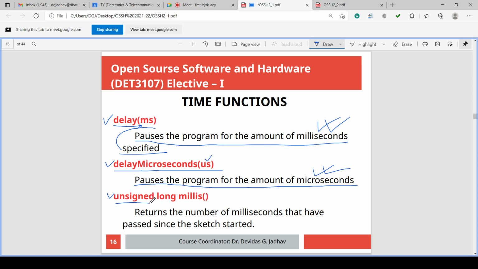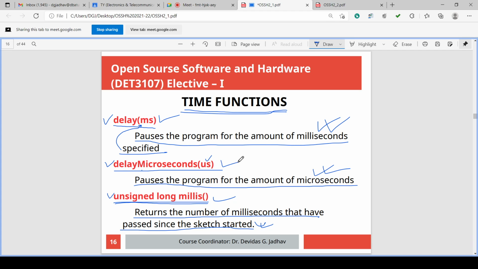Then similarly unsigned long millis. This particular instruction returns the number of milliseconds that have passed since the sketch started. This is important. This is different. It is not delay. It is some time function. Delay is also a time function.